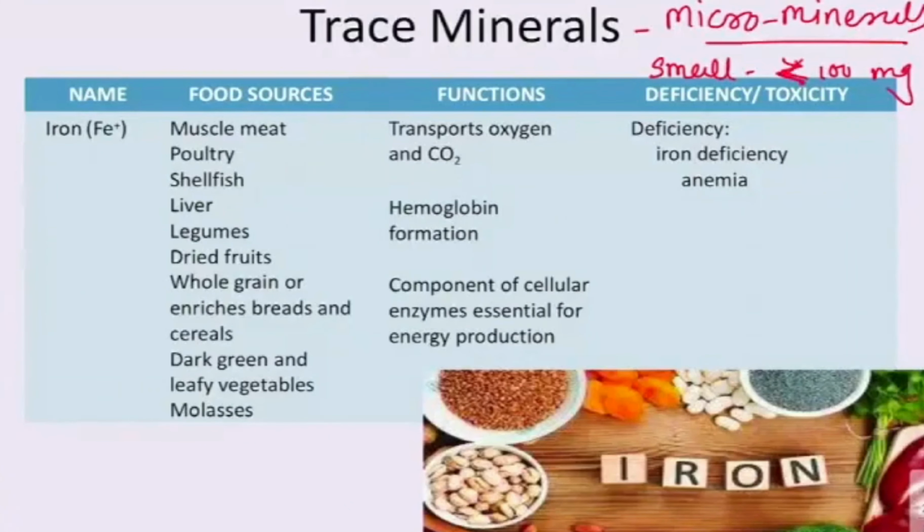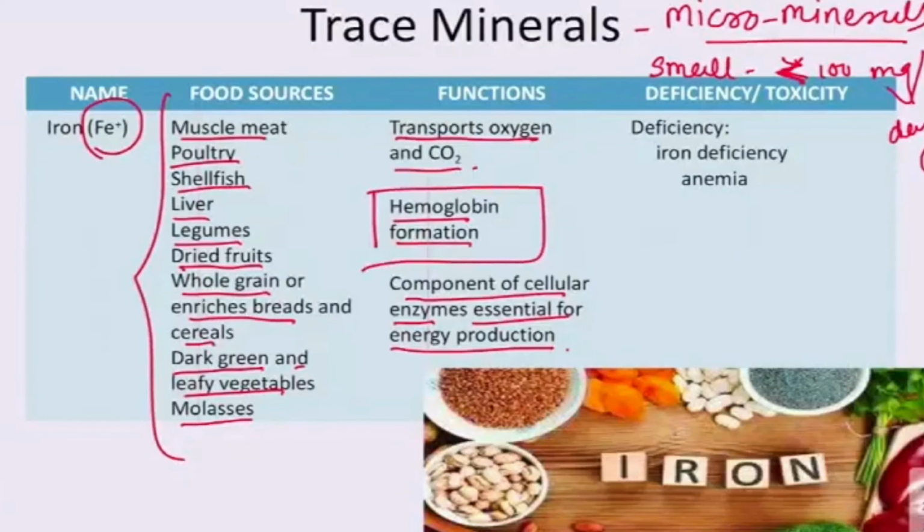Now the function. It is required for the transportation of oxygen and carbon dioxide, formation of hemoglobin, and as a component of cellular enzymes essential for energy production. The main function of iron is the formation of hemoglobin. If there is less iron in your body, it may lead to hemoglobin deficiency and anemia. Deficiency of iron may directly lead to iron deficiency anemia. This kind of anemia occurs because of a lower amount of red blood cells or hemoglobin in the blood because of the deficiency of iron.